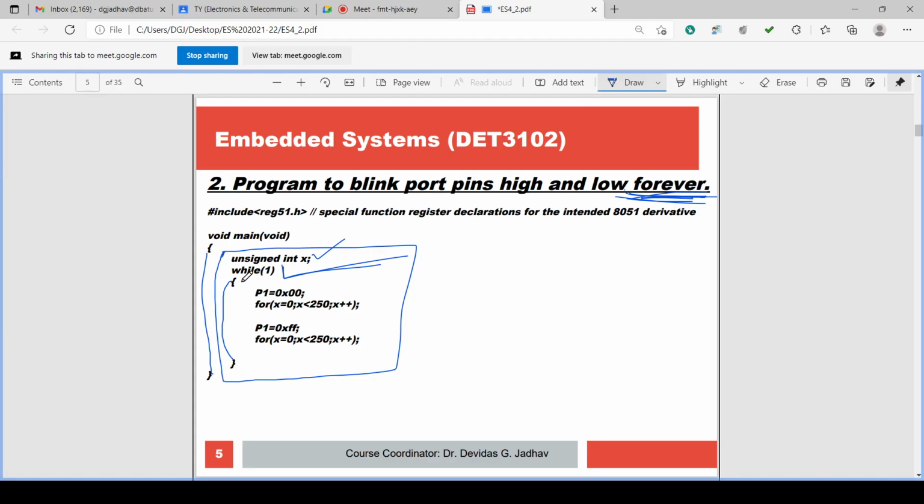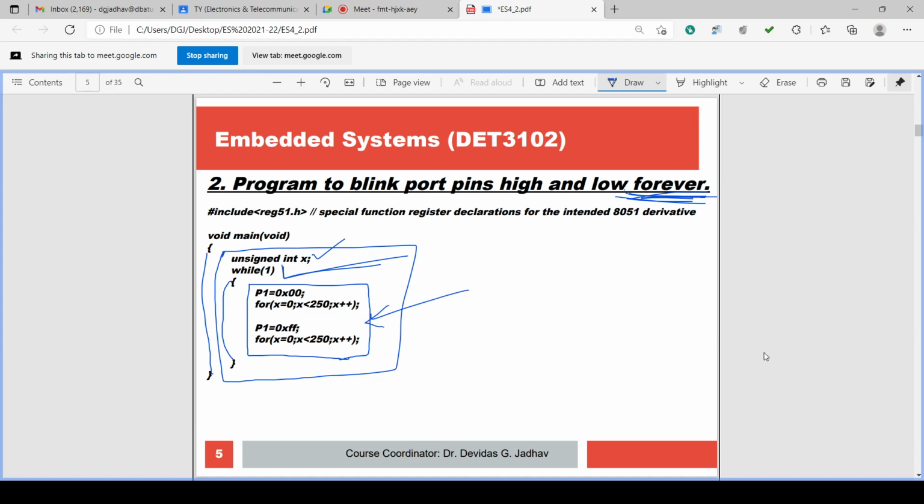If we put an opening curly bracket and closing curly bracket, the block within them becomes a block of program associated with the while, because while without a semicolon at the end gets connected with the next instruction. The next instruction will be part of while. So if the curly bracket is there, the next block of instructions is part of while. So this block is executed forever.